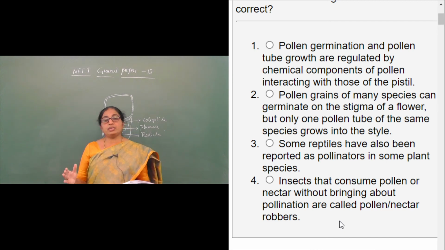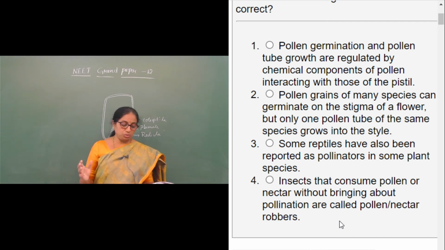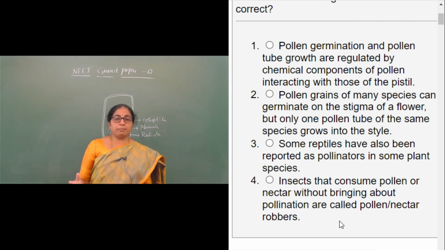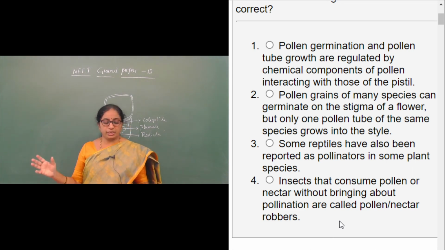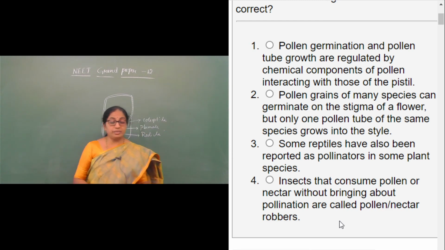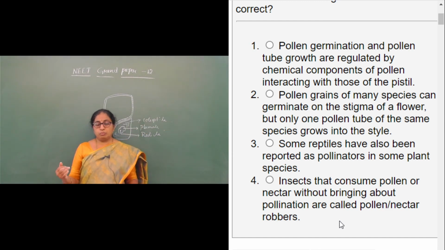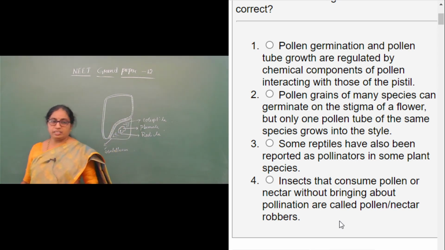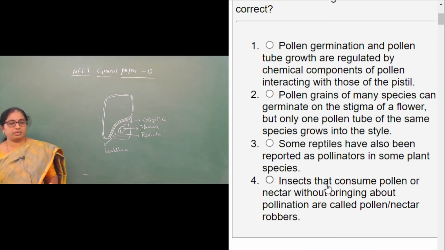The compatibility between the pollen grain and the stigma should always match, and this match can happen only when both of them belong to the same species. Therefore, this is a wrong statement.